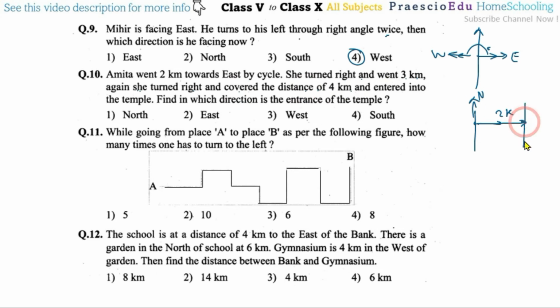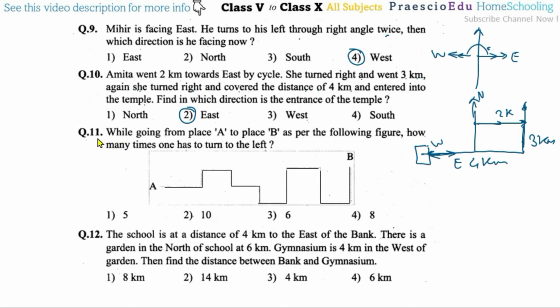Okay, sorry, here this is the left. Okay, so this is right. And 3 kilometers. Then again she turns right and covers the distance of 4 kilometers, and enters into the temple. Okay, this is the temple and now she is entering the temple. Find which direction is the entrance of the temple. Now she is entering in this direction, means toward the west. Okay, means temple's entrance direction is toward the east. So east means option number 2 is the correct one.